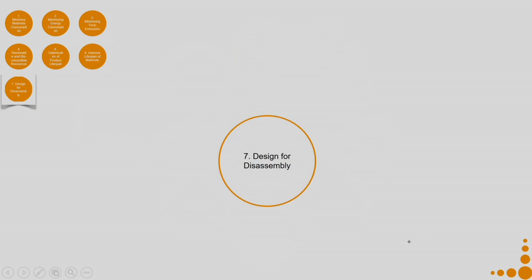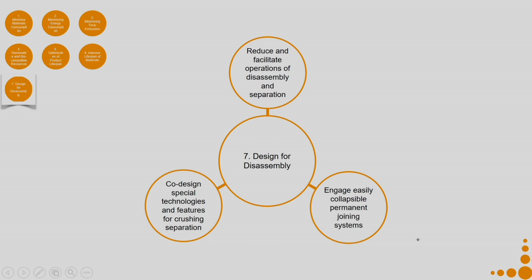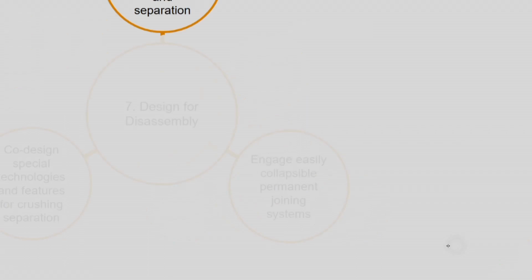Now, the final criterion is design for disassembly. Reduce and facilitate operations of disassembly and separation. Engage easily collapsible permanent joining systems. Co-design special technologies and features for crushing separation. So, now you do not design the product thinking of the product itself, but you co-design it with a party who is also going to handle end of life. You design the product in a manner that end of life is easy. When we are talking about reducing and facilitating operations of disassembly and separation, it can be at the overall architecture level of the product.